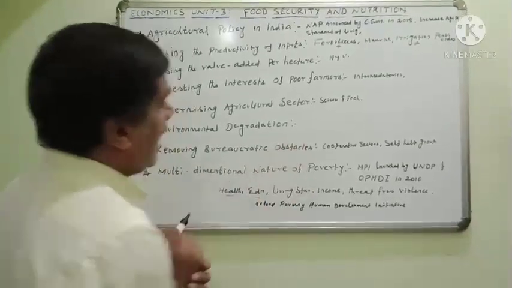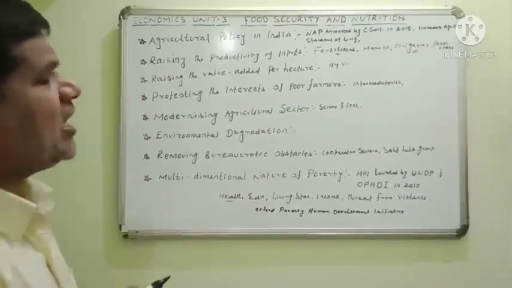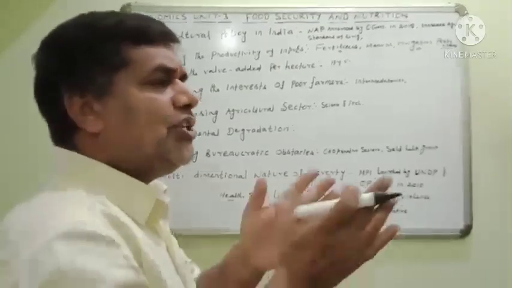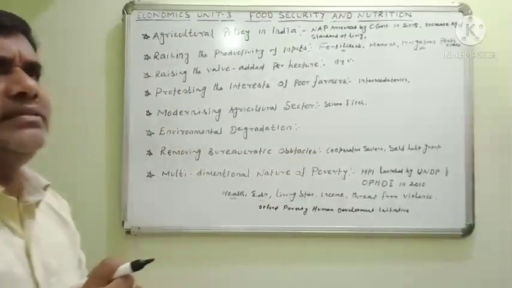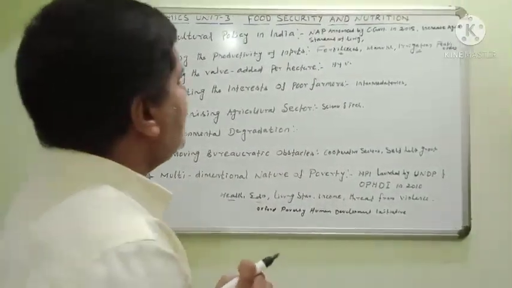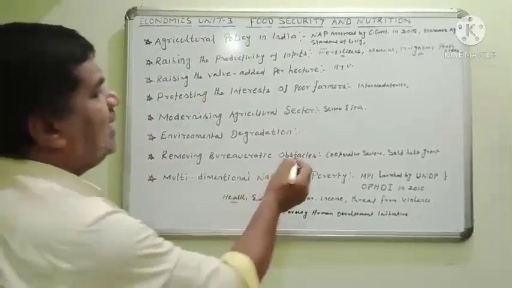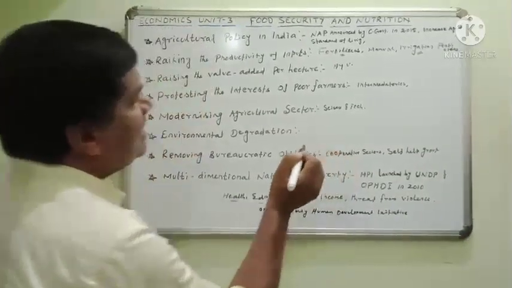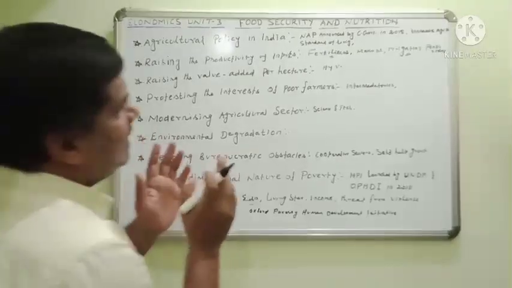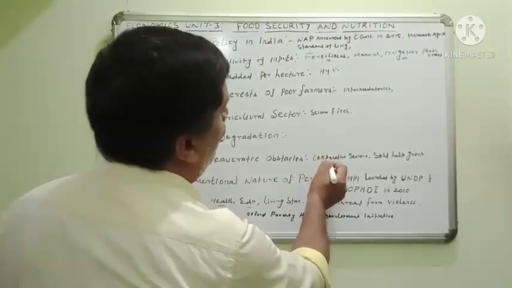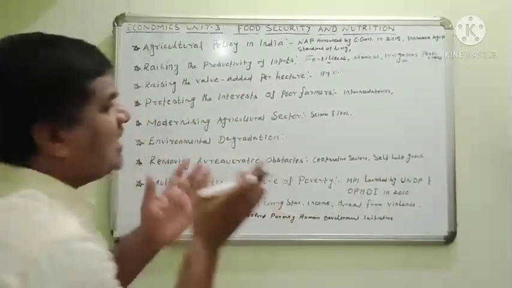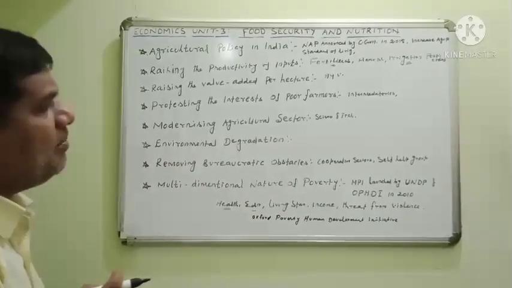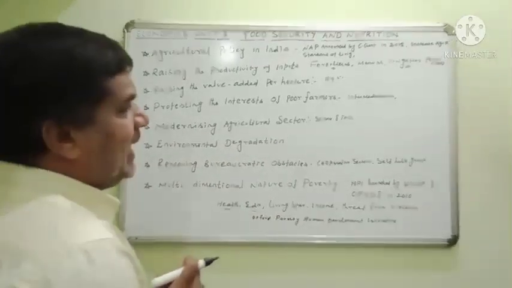Removing bureaucratic obstacles. Nowadays the government policy strictly ordered the farmers. This was not liked by the farmers. Farmers needed cooperative sectors and self-help groups, and strictly prohibiting them went against the farmers' independence.